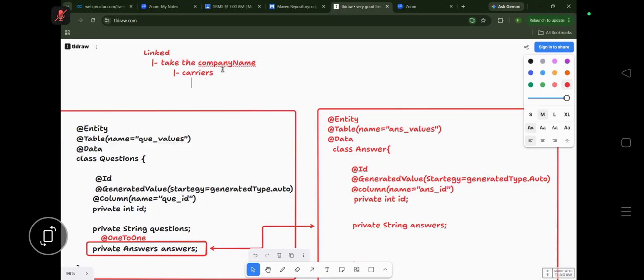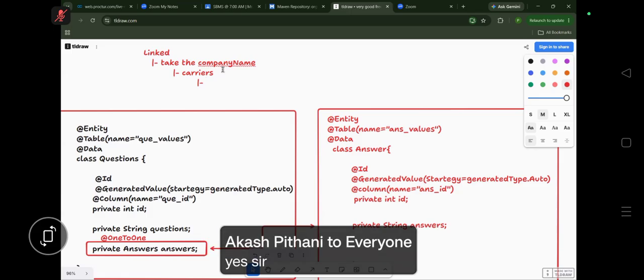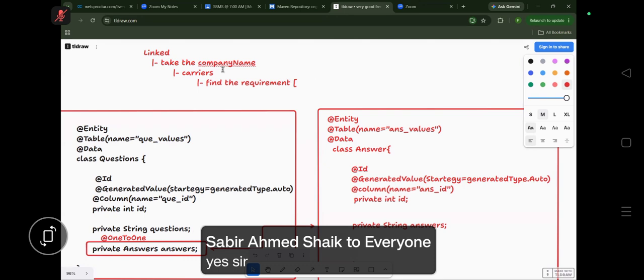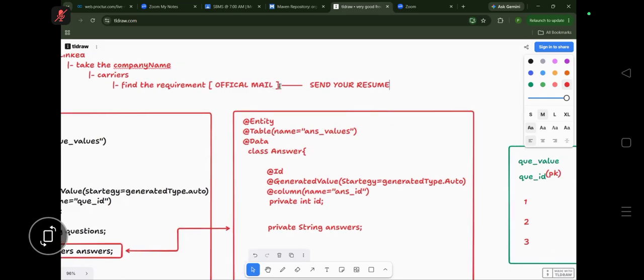Online people, are you listening? Go to the careers page, guys. Find out the requirements. Everybody concentrate. Find the requirements. Go to the HR mail, you can find it out, or the company's official mail. The HR mail may not be possible, but an official mail is there. In that official mail, send your resume where the skills match first of all. Understand, this is very important.